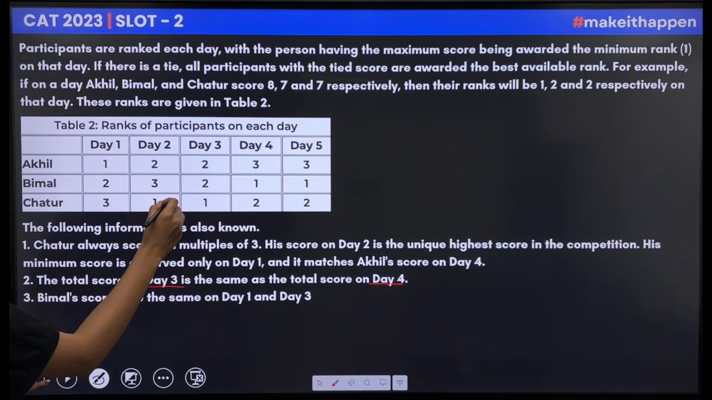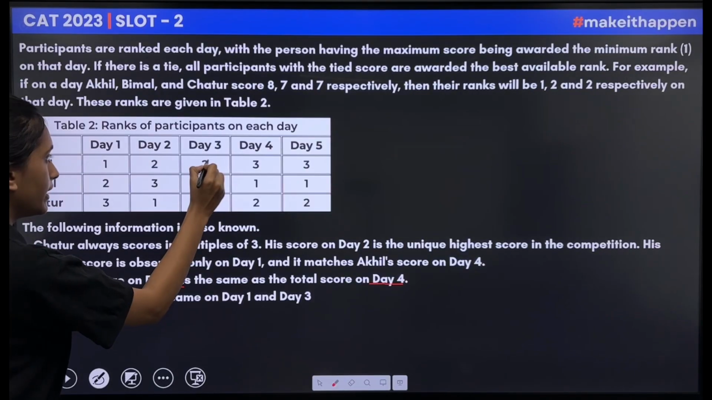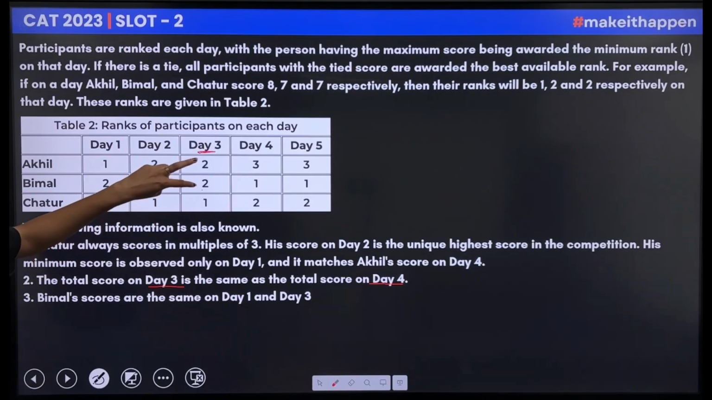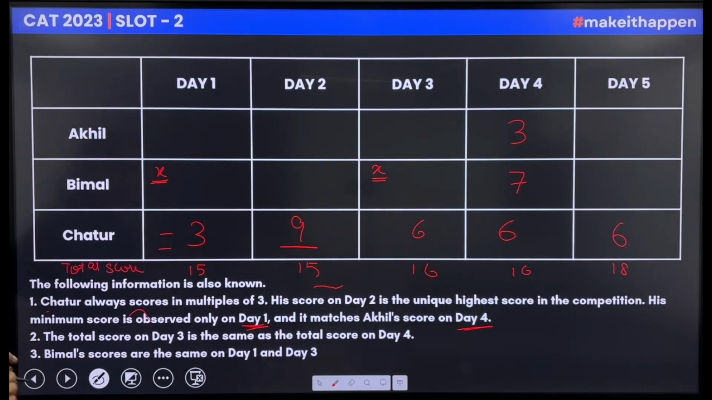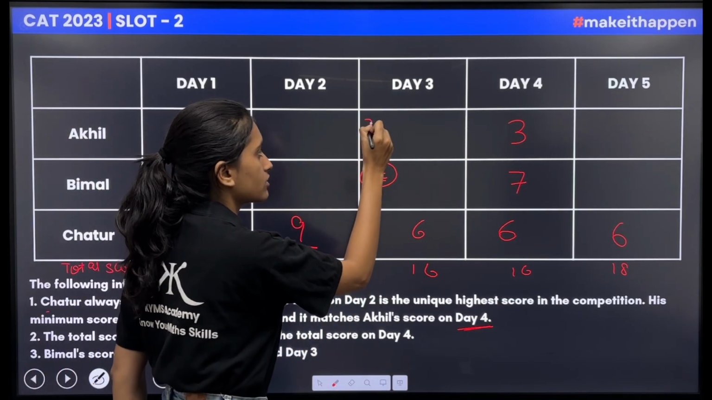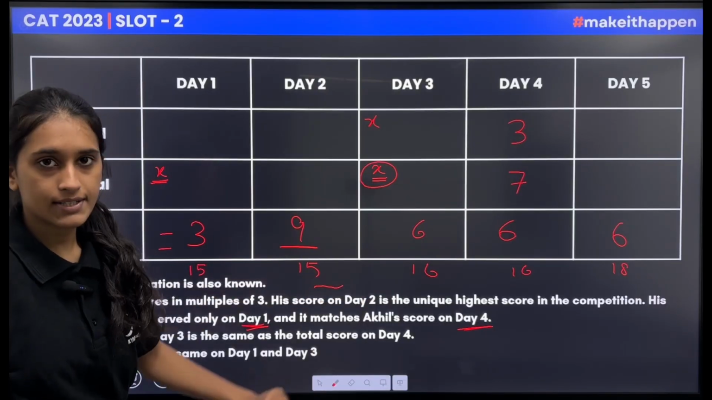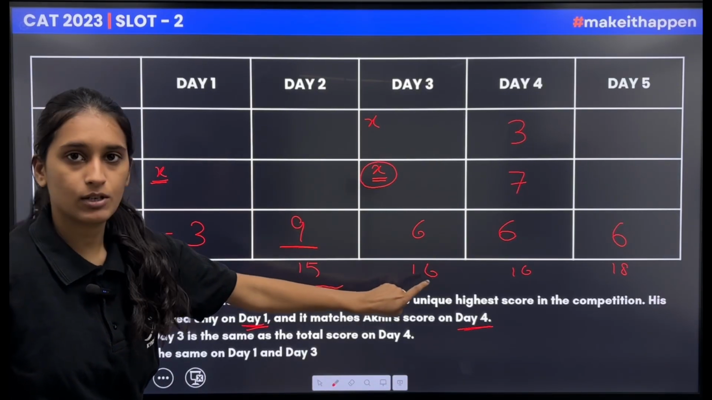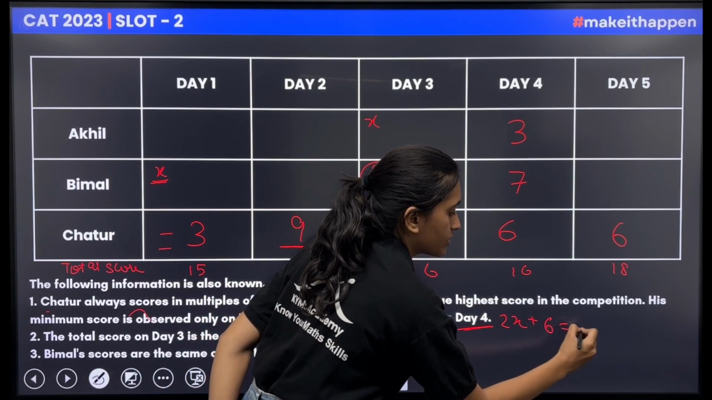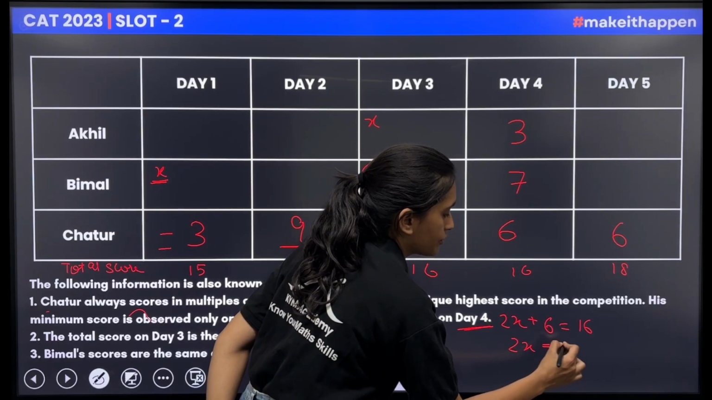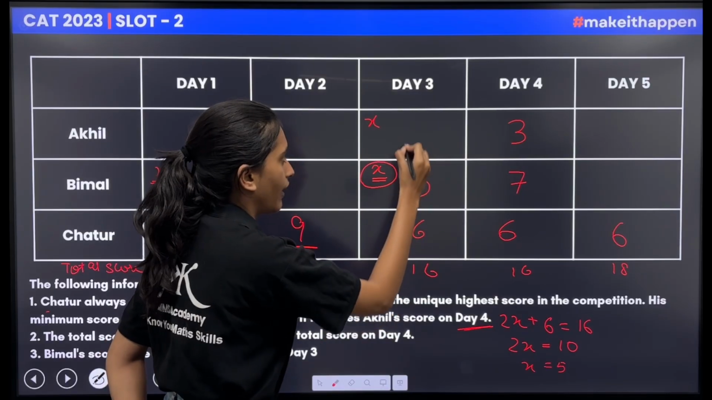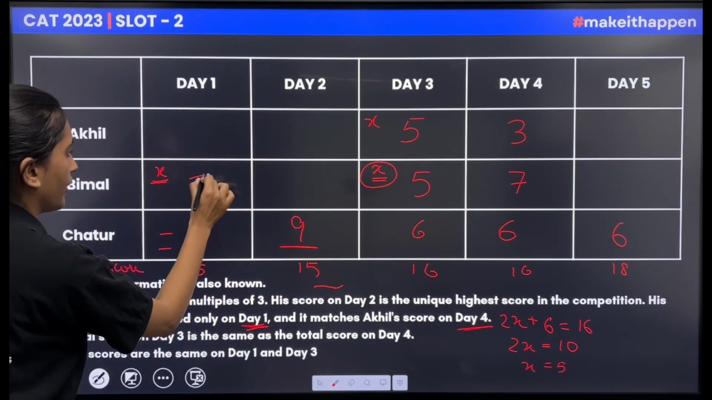Akhil's score on day 3 will be equal to Bimal's score on day 3 because they both get the same rank. So if Bimal gets x score on day 3, Akhil will also get x score on day 3. So the total is 16. x plus x plus 6 equals 16, that is 2x plus 6 equals 16. 2x is equal to 10 and x would be equal to 5. So the value here would be 5, 5 and 5.